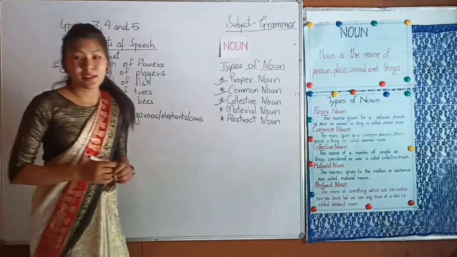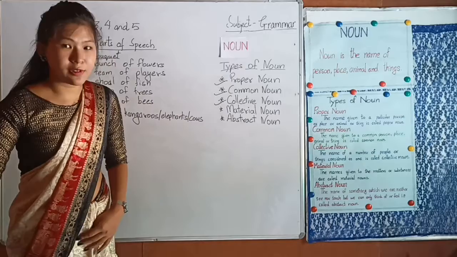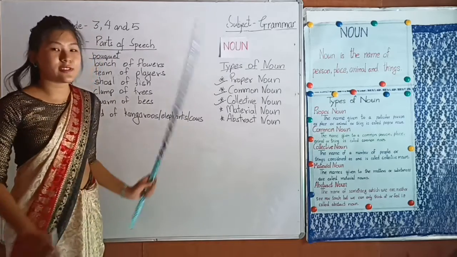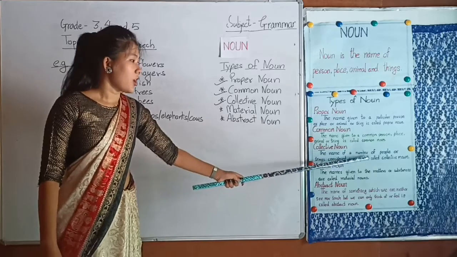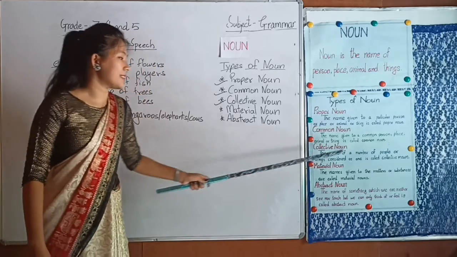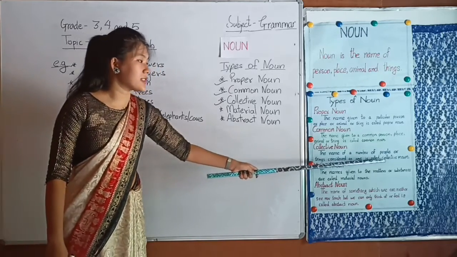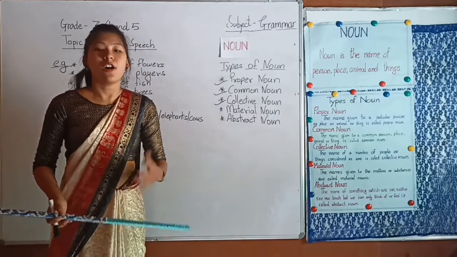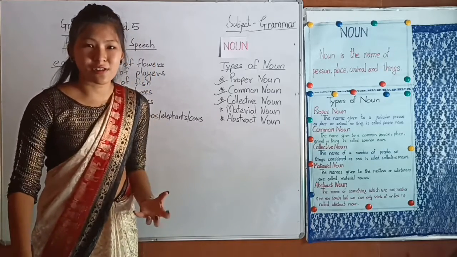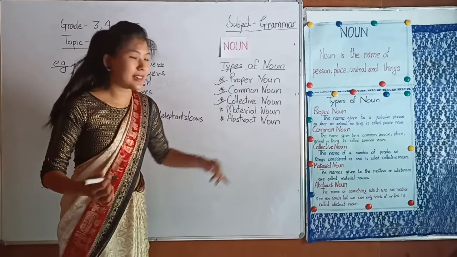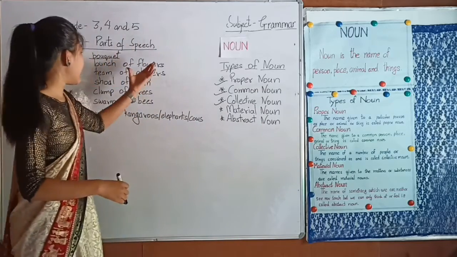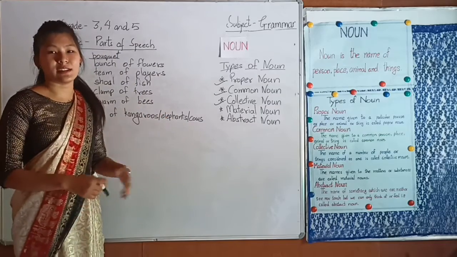So dear children, look into the whiteboard. So there is a definition of a collective noun. The name of a number of people or things considered as one is called collective noun. Or a group or collection of people, things, animals is called collective noun. So here I have written some examples of collective noun.